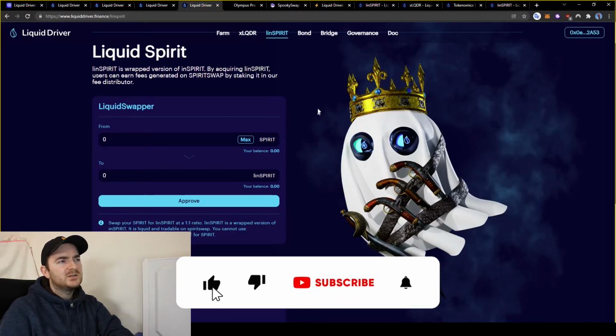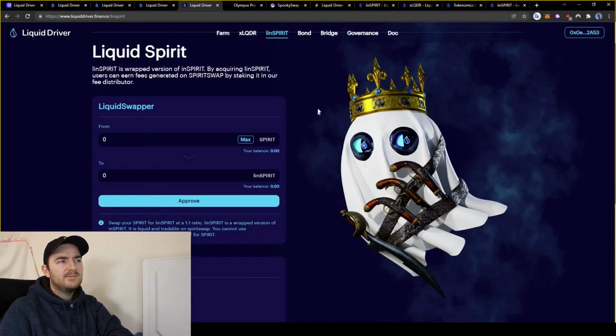Next we're going to look at linSPIRIT. So linSPIRIT is a wrapped version of inSPIRIT. linSPIRIT, unlike inSPIRIT, is liquid. While still earning the weekly trading fee based rewards from inSPIRIT, it is based on Spirit Swap's WinSPIRIT model. So you can swap Spirit for linSPIRIT at a 1-to-1 ratio using their liquid swapper. But in order for you to trade it back, you will need to use a DEX such as Spirit Swap.